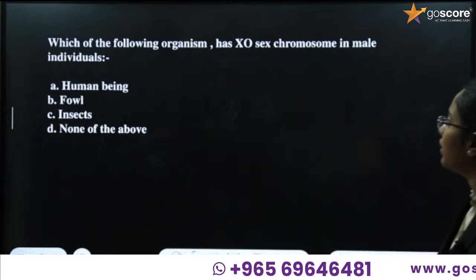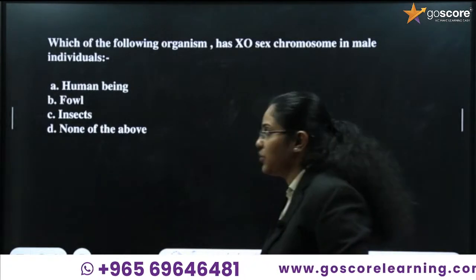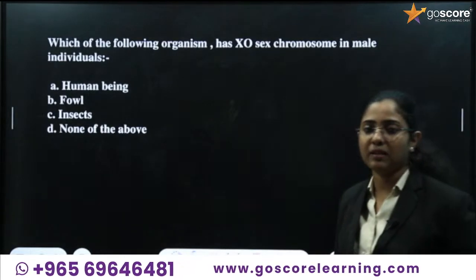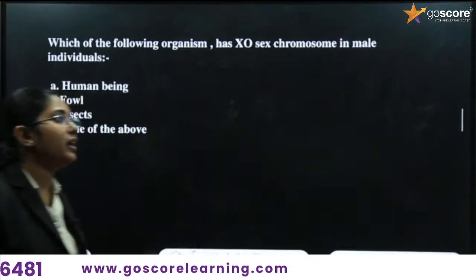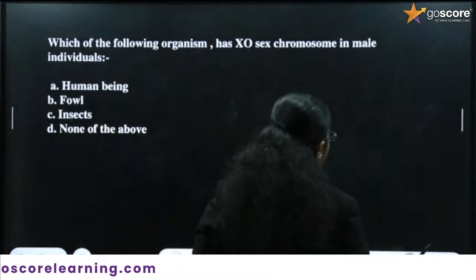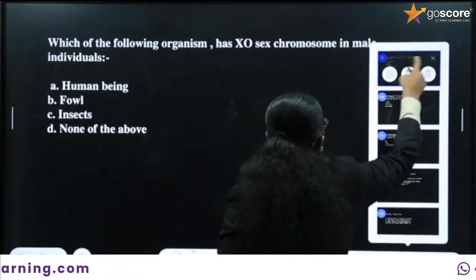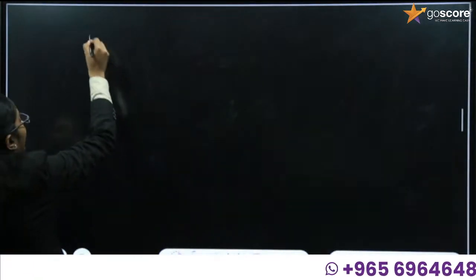Which of the following organisms has X0 chromosomes in male individuals? Here it is about sex determination in different organisms. First we have to discuss human beings. Human beings show male heterogamy.